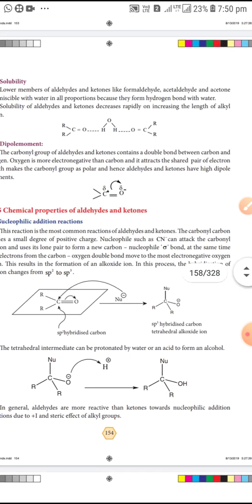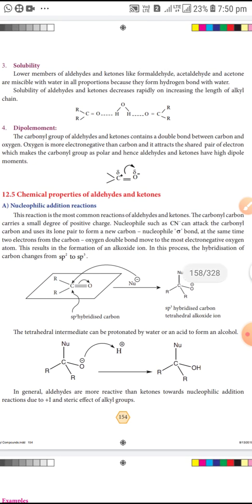The next property is solubility. Lower members of aldehydes and ketones, like formaldehyde, acetaldehyde, and acetone, are miscible with water in all proportions. In all proportions they will dissolve in water, because these lower members of aldehydes and ketones form hydrogen bonds with water. Solubility of aldehydes and ketones decreases rapidly with an increase in the length of the alkyl chain.